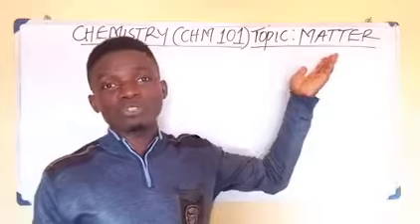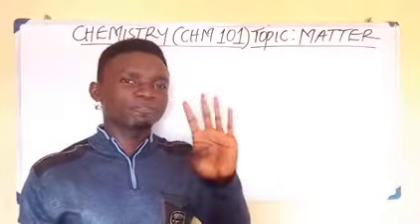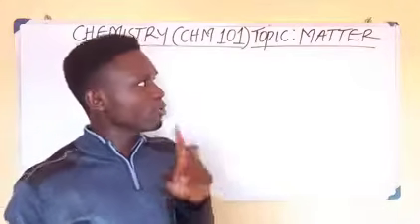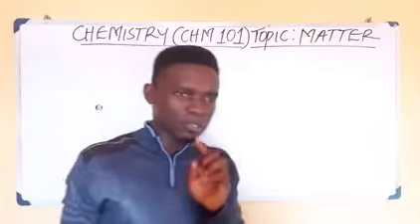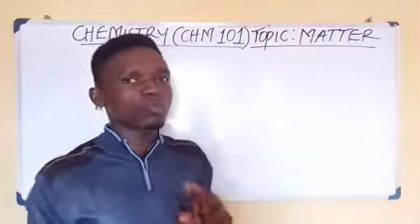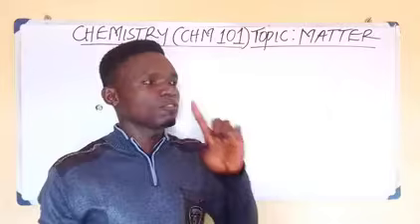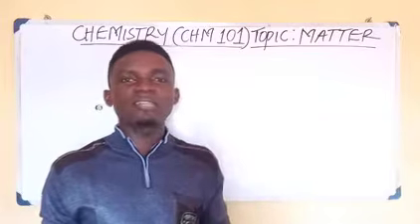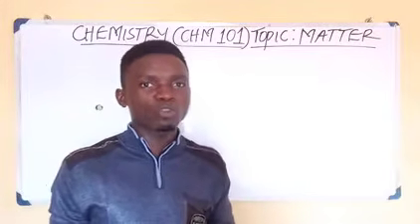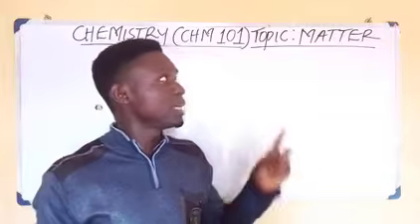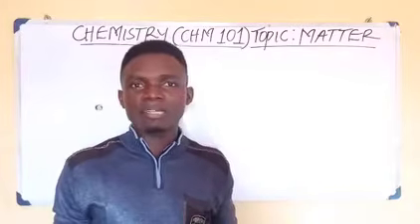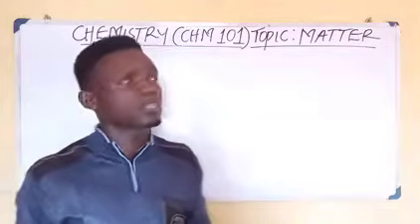But when you ask some students what is matter, you hear four definitions, but it is good you stick to the one that best explains what matter is. The first one, matter is anything that has weight and occupies space. Matter is anything that has mass and occupies space.